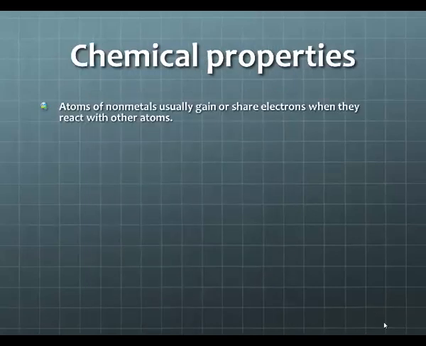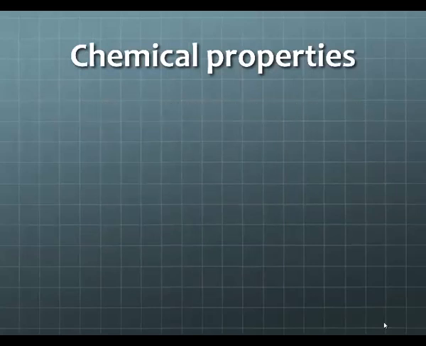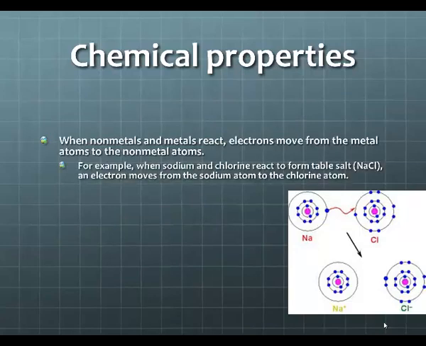Chemical properties. Atoms of nonmetals usually gain or share electrons when they react with other atoms. When nonmetals and metals react, electrons move from the nonmetal atoms to the metal atoms. In this picture, you can see the example where sodium and chlorine react to form table salt, or NaCl.